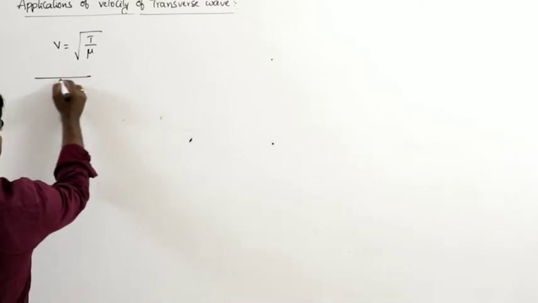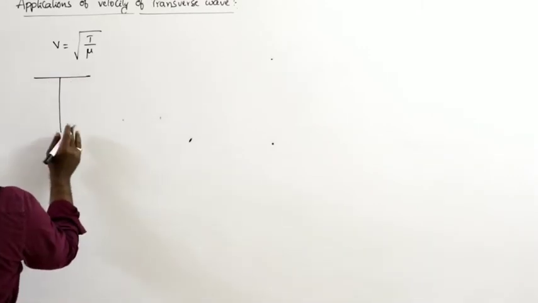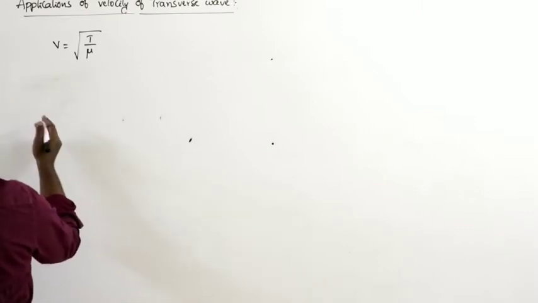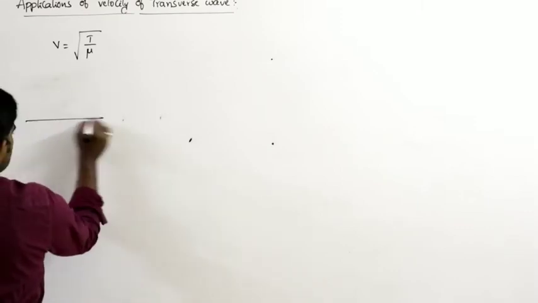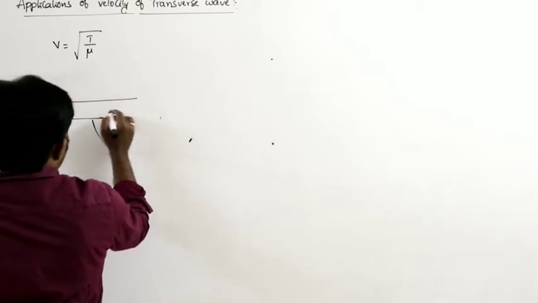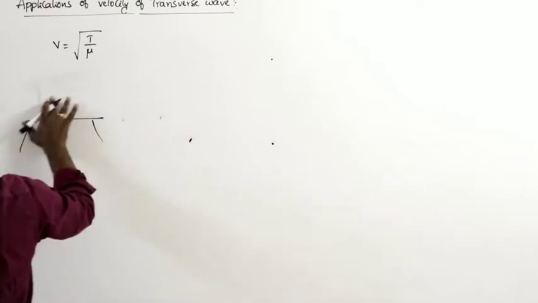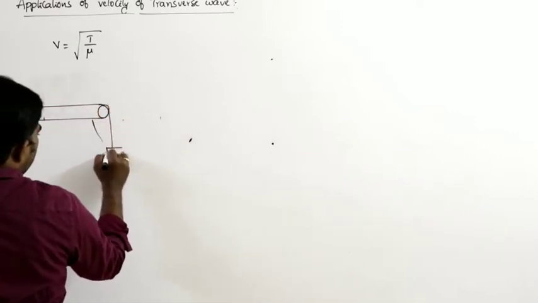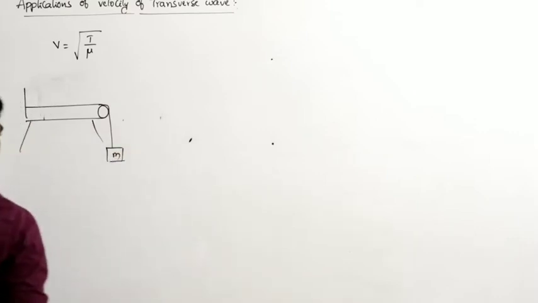Now, see here. So let us set the table and a string. So the arrangement is like this. Here it is the pulley and a body of mass m is attached like this.